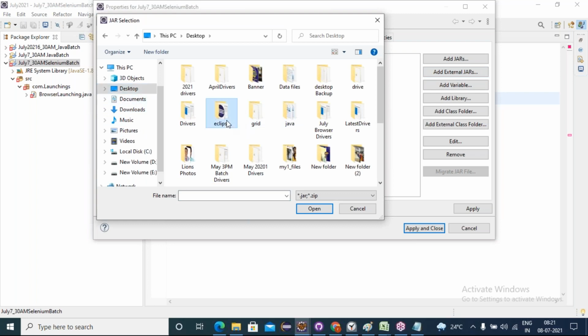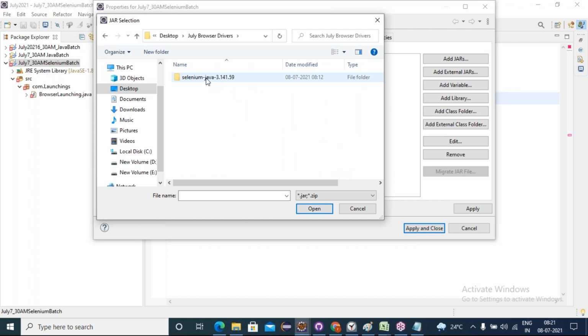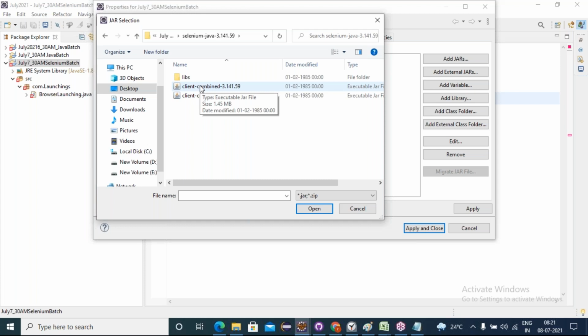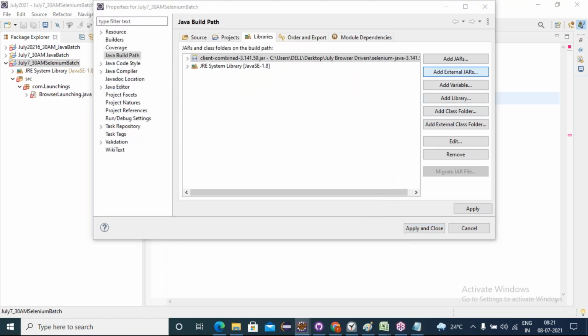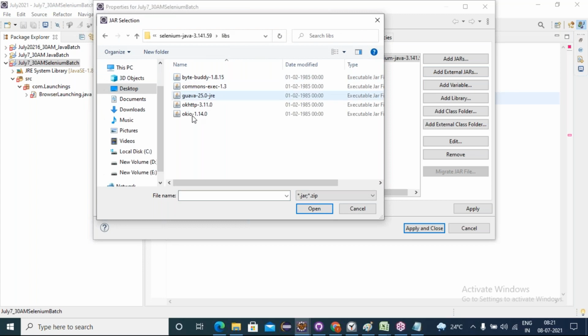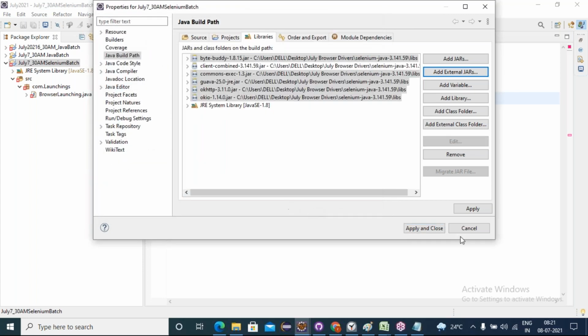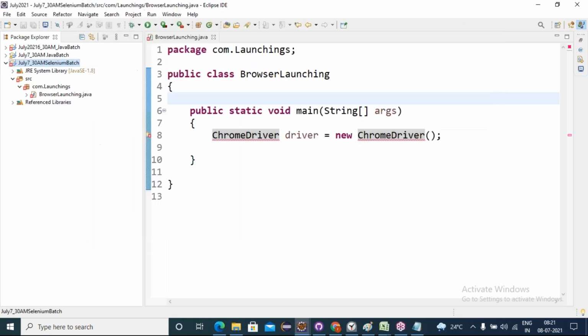On the desktop, the July browser drivers folder. This is the Selenium Java drivers. Not the drivers, the language binding jar files. We have client-combined 3.141.59 and one with source. Don't take the source one, take the one above. Open. Again click on add external jars, then go to the libs folder, select all these libraries, open it. Now click on apply and close.